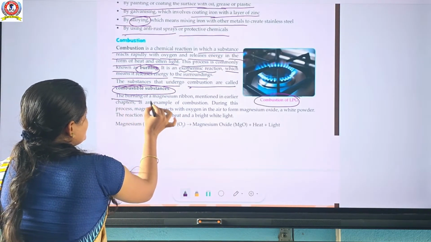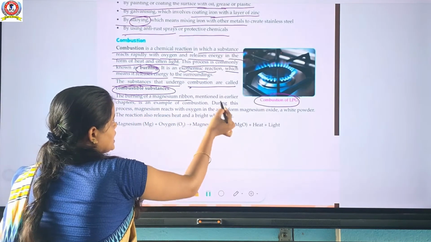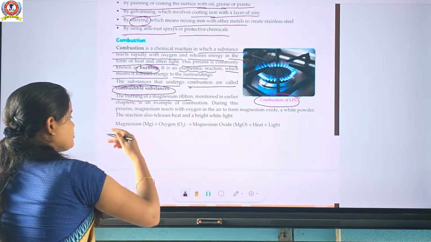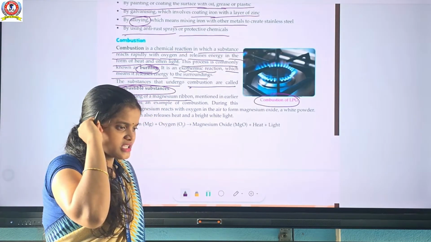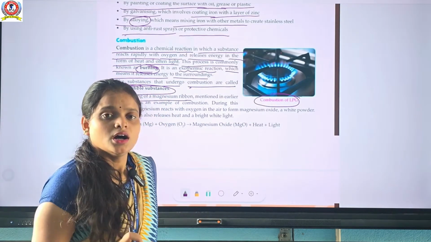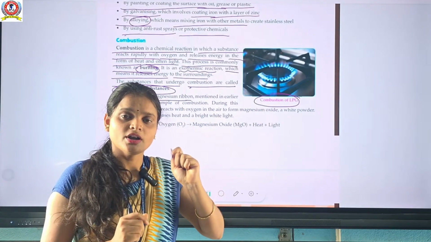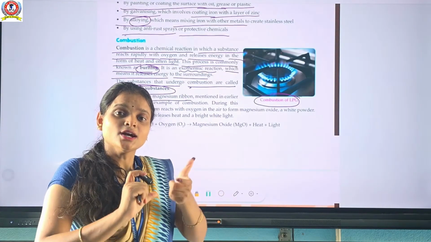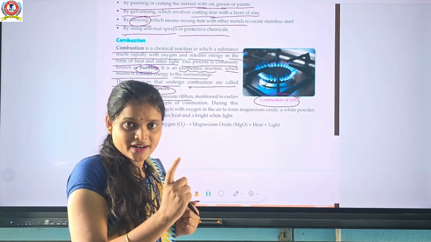Okay, the burning of a magnesium ribbon is an example, mentioned in an earlier chapter on metals and non-metals. I'll do an experiment. Burning of magnesium ribbon forms a dazzling white light. That one is a chemical reaction.